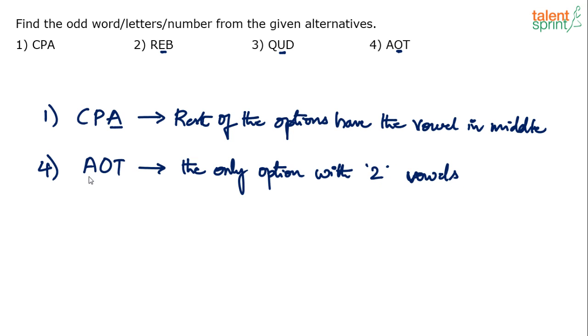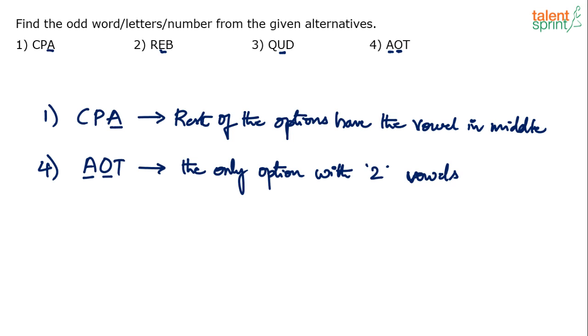A is a vowel and O also is a vowel. Remaining options have got only one vowel, right? A or E or U, but here we've got two vowels, A and O. Now, what should we do in such a case? And these kind of situations arise many a times in the exams, right?